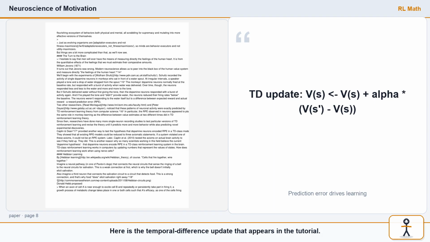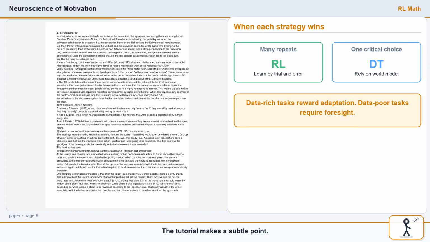Here is the temporal difference update that appears in the tutorial. V of S is updated by alpha times the prediction error, V of S prime minus V of S. This delta term is the computational bridge to dopamine reward prediction errors. The tutorial makes a subtle point. If you have many trials, reinforcement learning can estimate values empirically. If you have one shot, you need model-based expected utility reasoning.